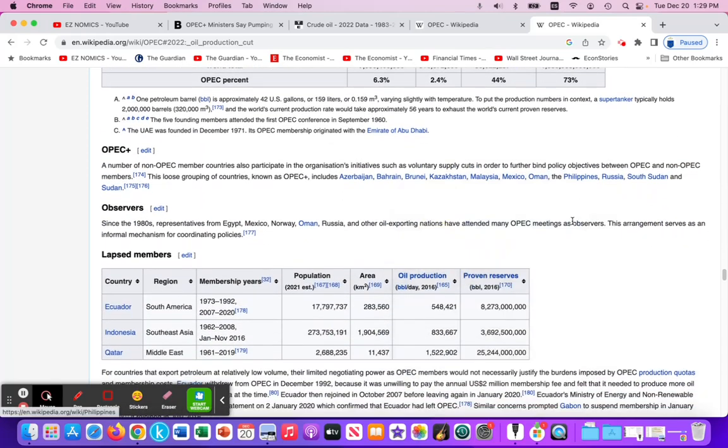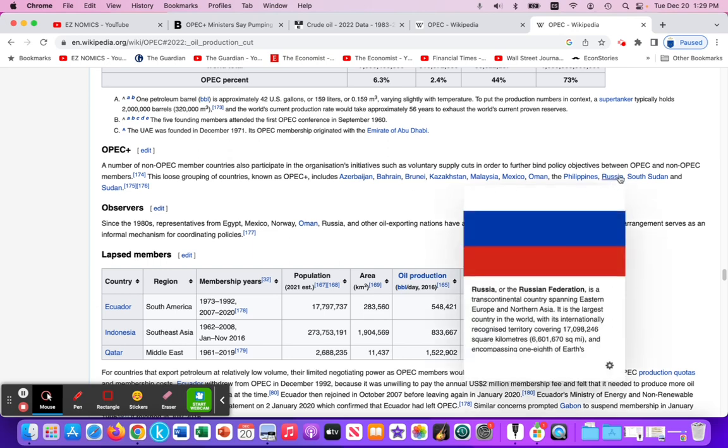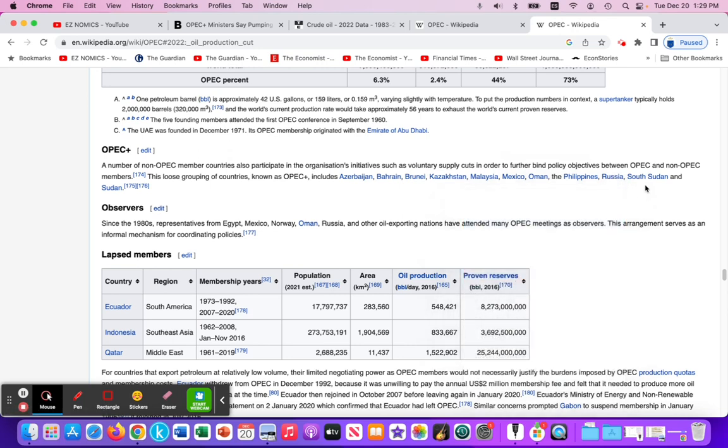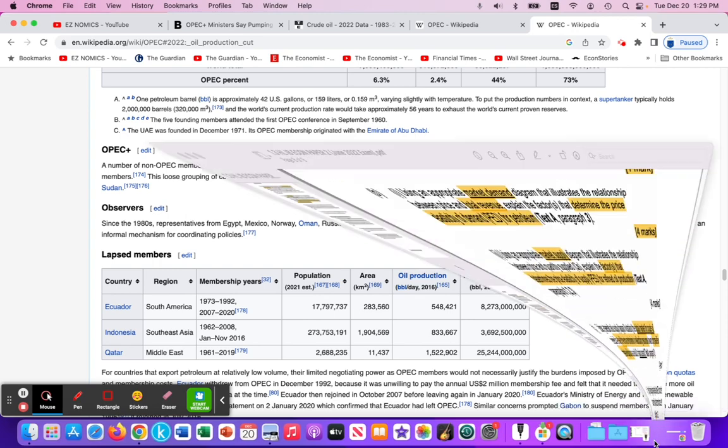OPEC Plus includes non-OPEC members that can participate in these voluntary supply cuts. They include Azerbaijan, Bahrain, Brunei, Kazakhstan, Malaysia, Mexico, Oman, the Philippines, Russia is a big one, and South Sudan and Sudan. Great. So let's tackle the question.